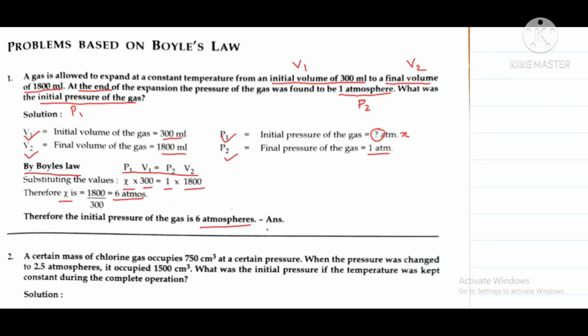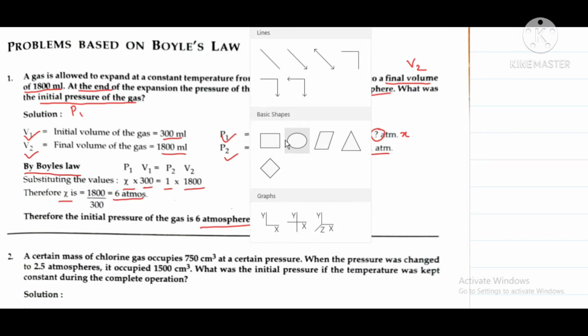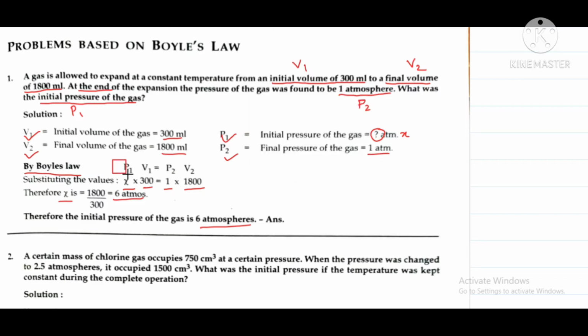Is it clear, students? It's a very simple numerical. You can solve it on your own. Just remember this formula. This is the important formula used for solving problems based on Boyle's law. Remember that. Now how do you know whether we will use Boyle's law or any other law, I will tell you afterwards.